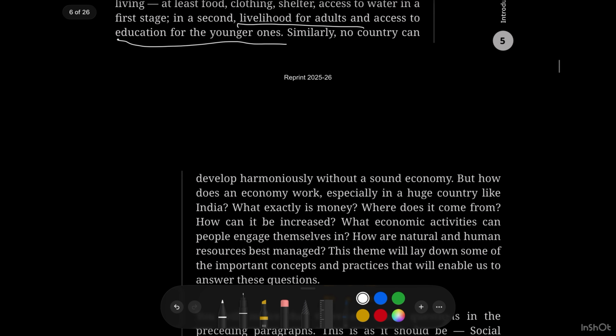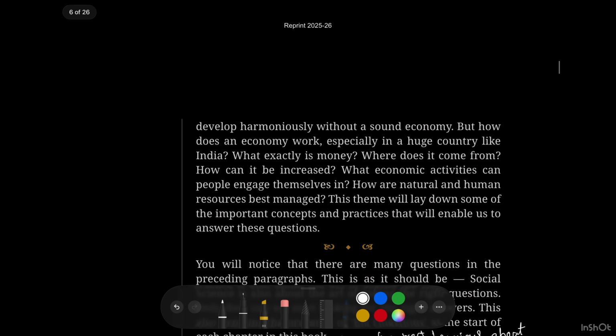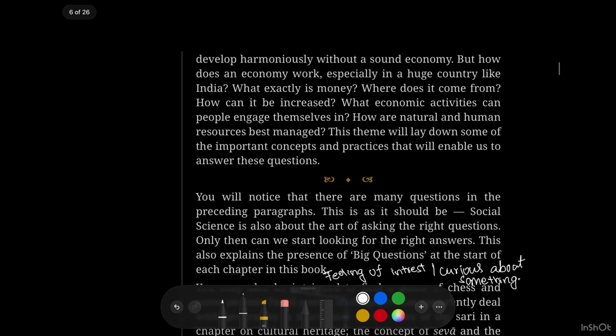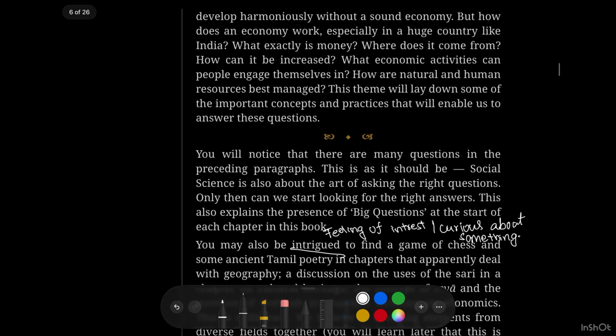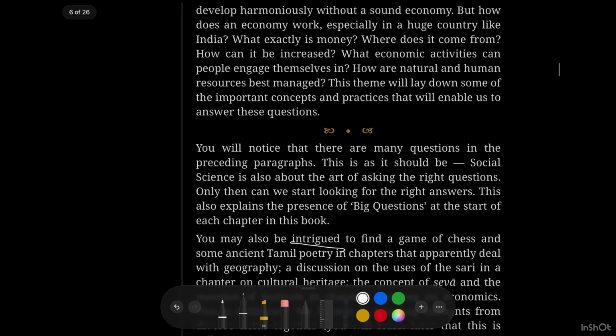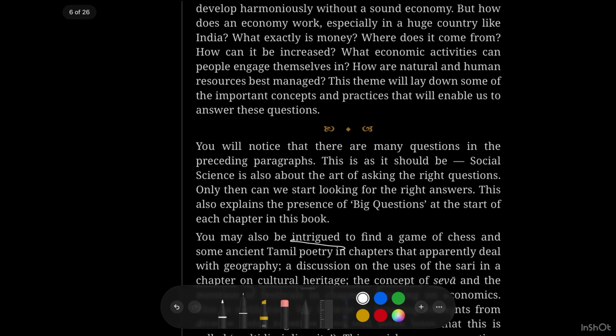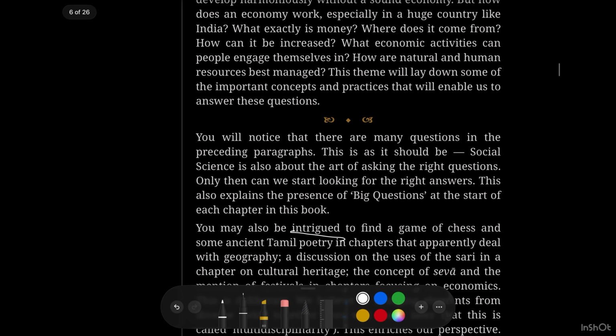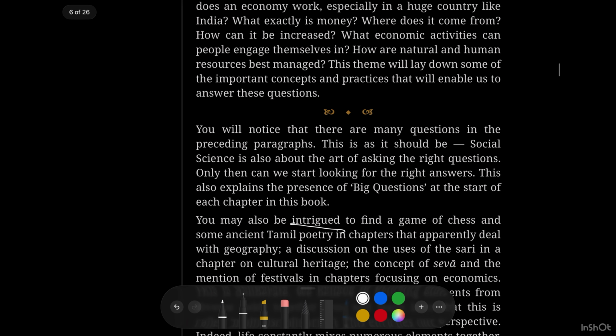Similarly, no country can develop harmoniously without a sound economy. But how does an economy work, especially in a huge country like India? What exactly is money, where does it come from, how can it be increased, what economic activities do people engage in, and how are natural and human resources best managed? This theme discusses this in social science.